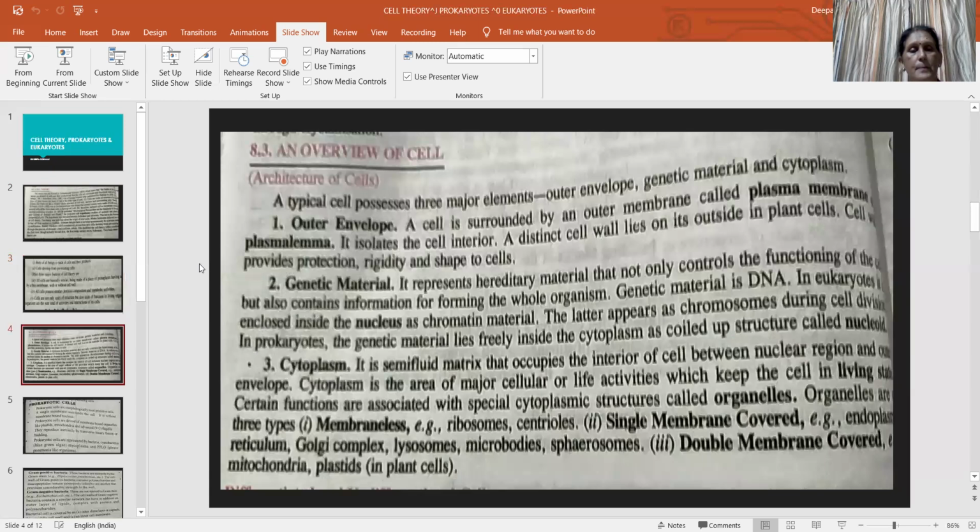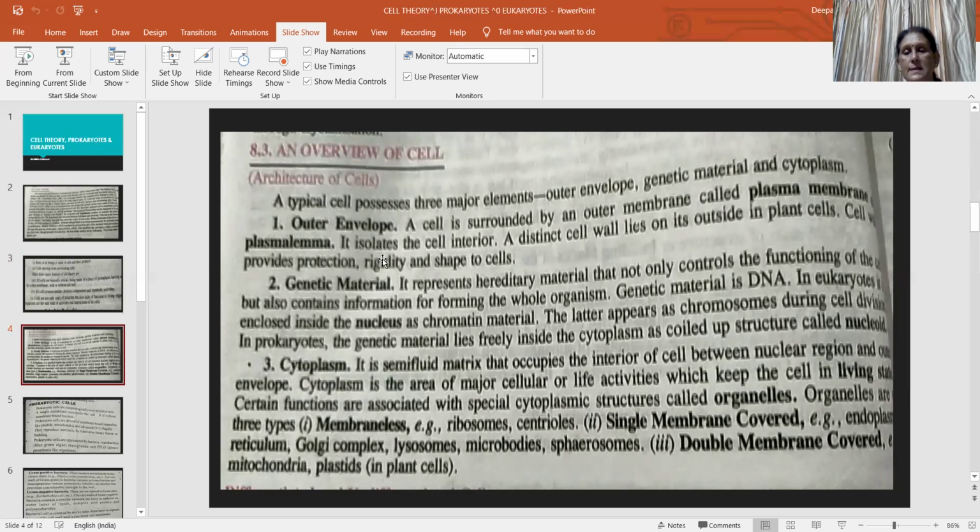Next, here you see an overall view of a cell. If you see the cell under a microscope, it consists of an outer envelope, genetic material, and cytoplasm. What is the outer envelope? Outer envelope means the outer limit of the cell.